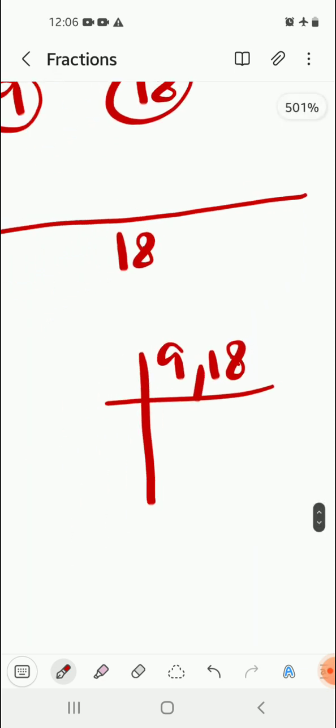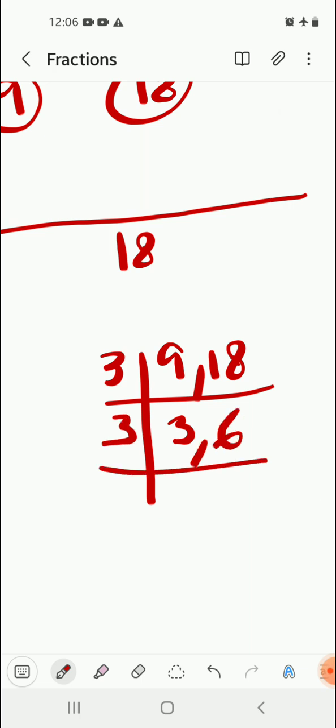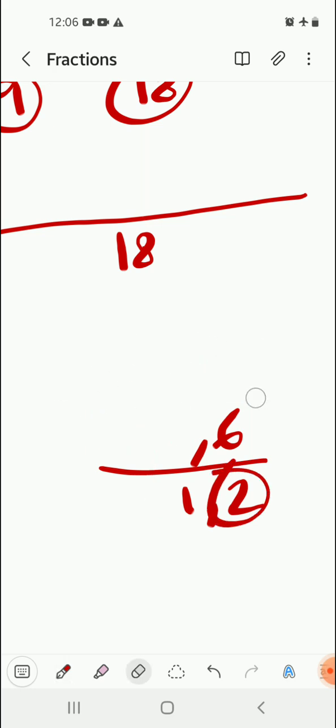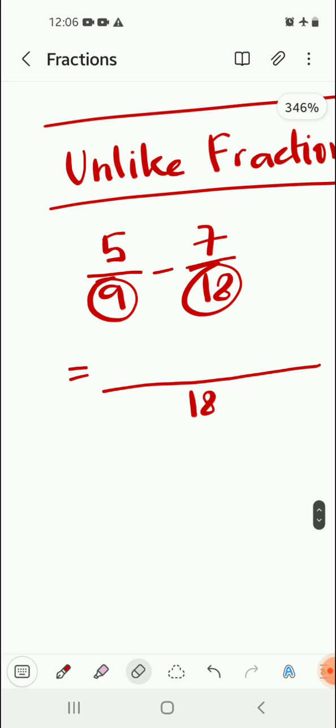See, 9 and 18 divided by 3 give 3 and 6, again by 3 you get 1 and 2. So 3 into 3 is 9, 9 into 2 is 18. This is just for proving it to you. So this is a trick by which you can find it orally without really working it out.